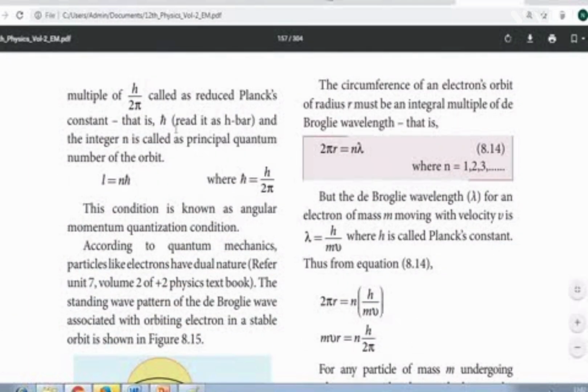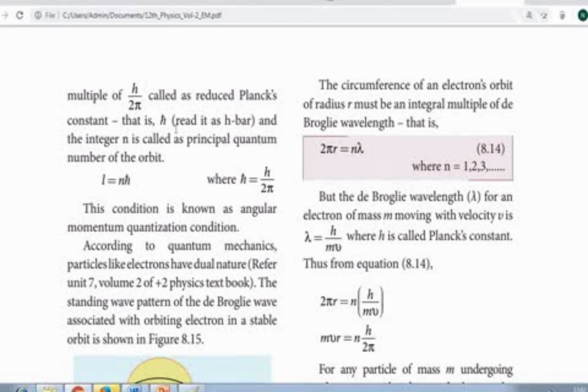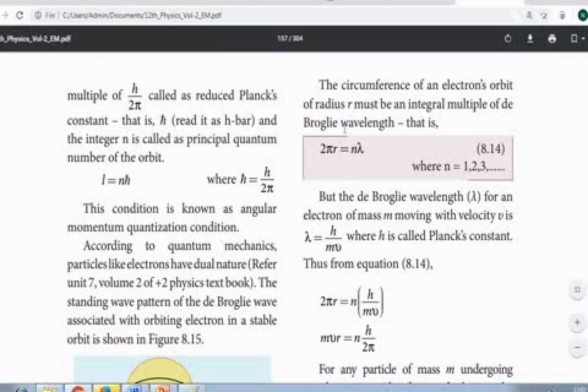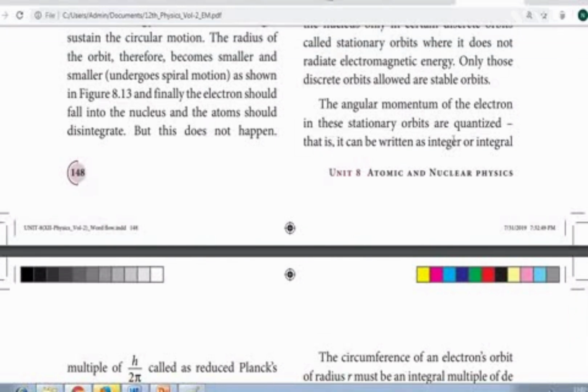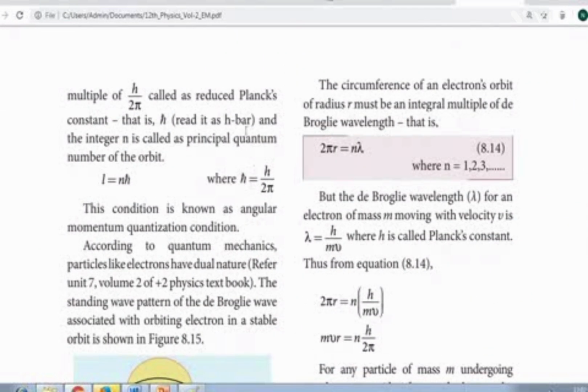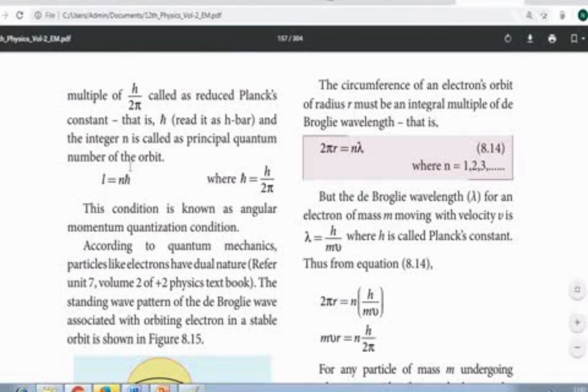See here, all the electrons have energy, a discrete set of energy. That energy is equal to multiples of h by 2 pi, where h is the Planck constant. That energy of the electron is quantized. Quantized means the electron possesses only specific amounts of energy. So it is integral multiples, meaning 1 times this value or 2 times that value. So we can write it as nh, where n equals 1, 2, 3, 4 like that. So n is the principal quantum number.